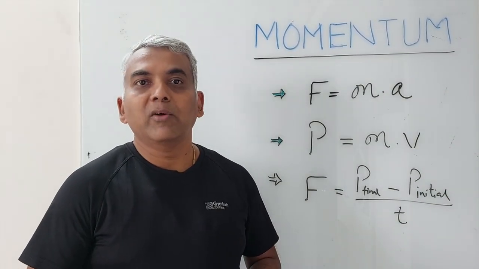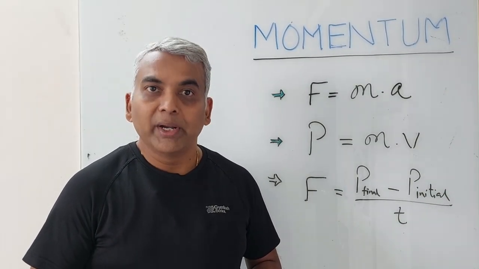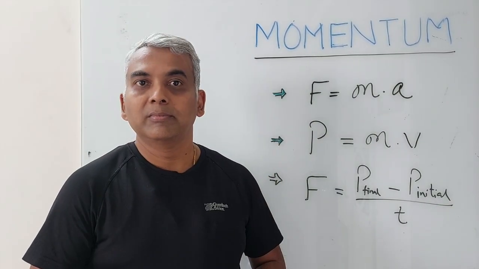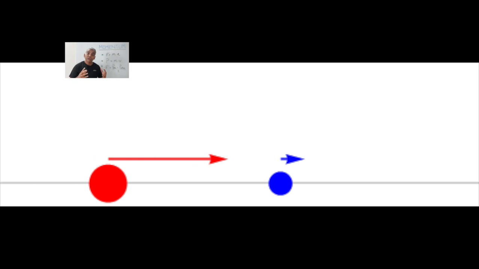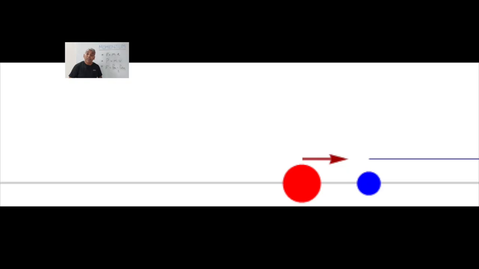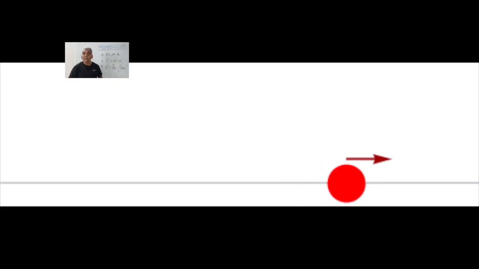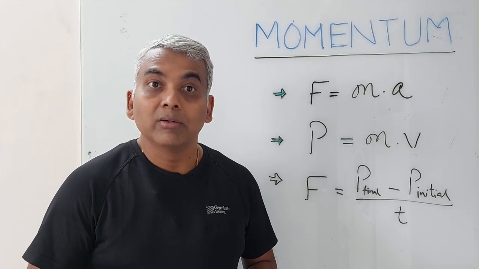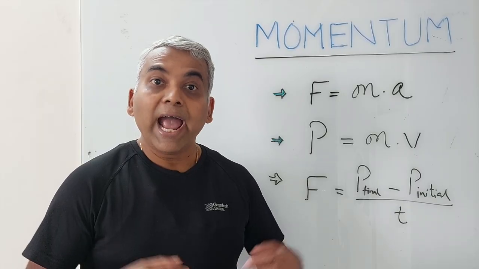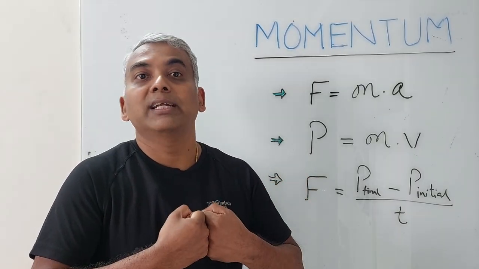The following conditions are required to apply the law of conservation of momentum. First, we should have an isolated multi-body system. Second, the net external force on the multi-body system should be zero. Third, there should be a very short time interval for the collision. And fourth, the only forces involved are the internal forces, that is, the action-reaction forces between the interacting objects.